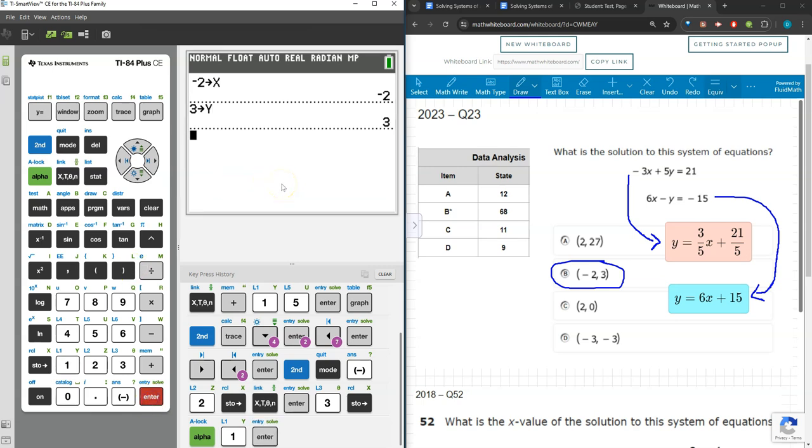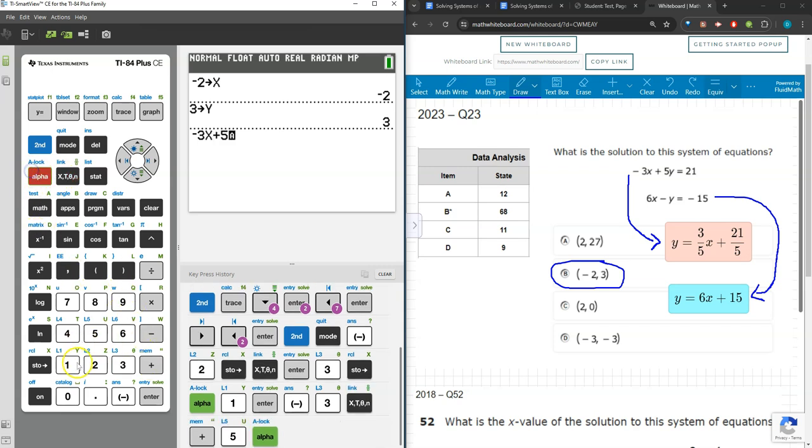So now I have x and y stored as those 2 values, and I can verify that my solution is correct by typing in the left-hand side of our equation to verify that it's equal to the right-hand side. To begin, that's -3x plus 5y, and that gives me a value of 21, which matches.